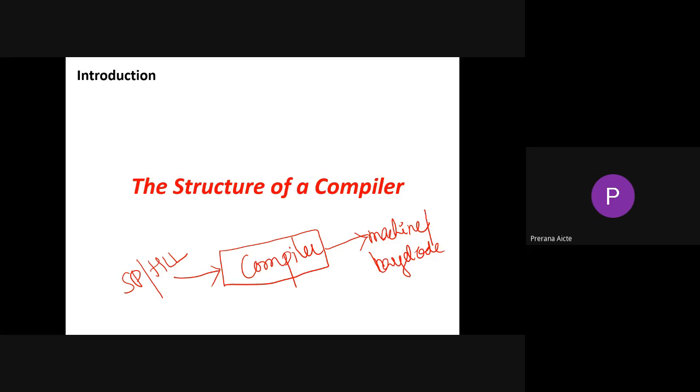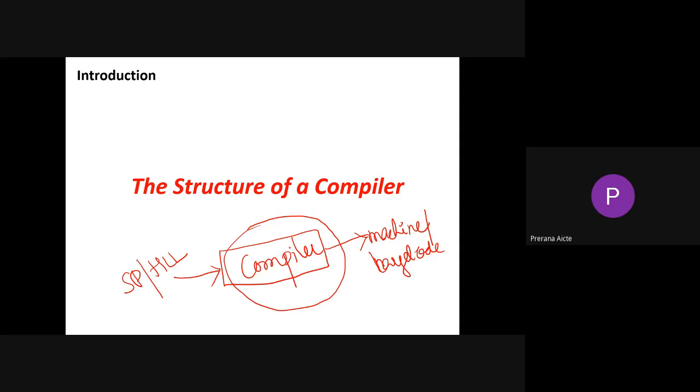What are the phases, or the inner structure, of a compiler? What does a compiler actually consist of? As we know, the one-line definition is that it converts a high-level program and generates the target code. After compilation, we run the program and get the output. This is what we already know.